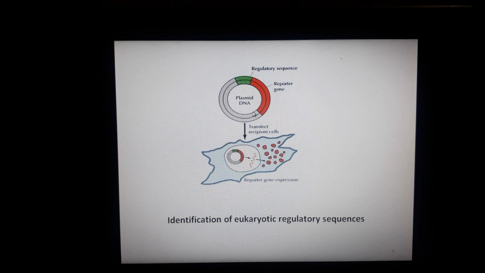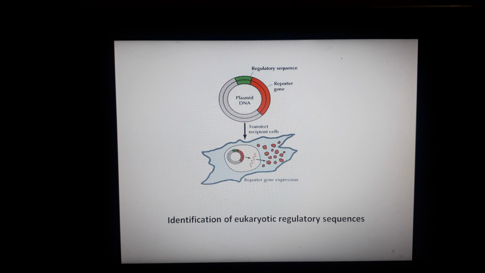After this, the plasmid DNA is introduced into the cultured recipient cells by transfection. Transfection is basically the process by which a foreign gene is introduced into the eukaryotic cell. So it is introduced by transfection into the cultured recipient cells, and then later on, what happens after this